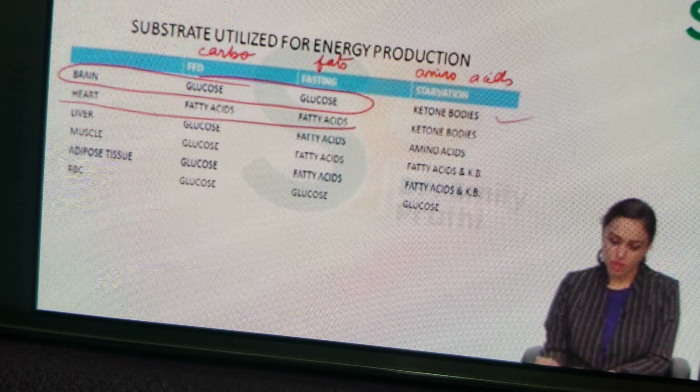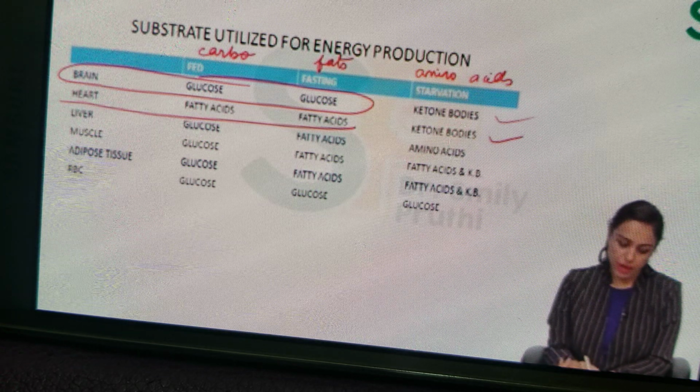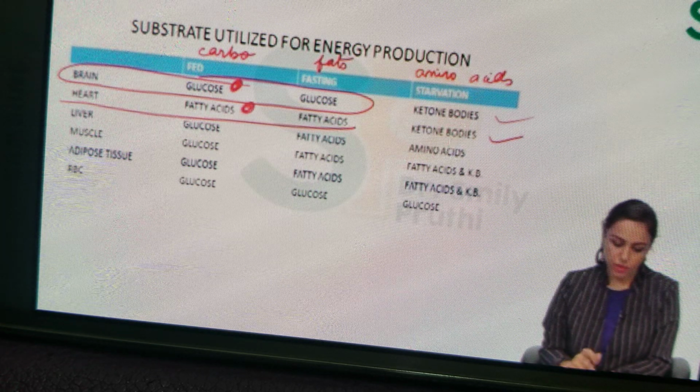Heart is using fatty acid in fed and fasting state. If it is a very severe situation, then it will shift to ketone bodies, right? So tell me why glucose is decided as the main fuel for brain in fed state, and why fatty acid is decided as the main fuel in fed state for heart?